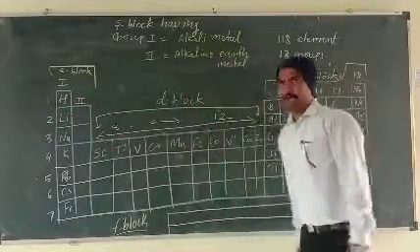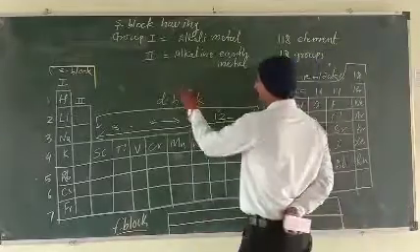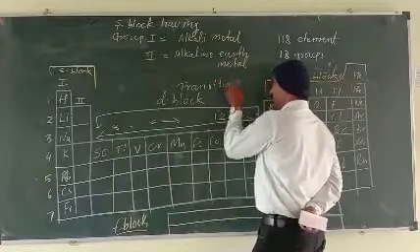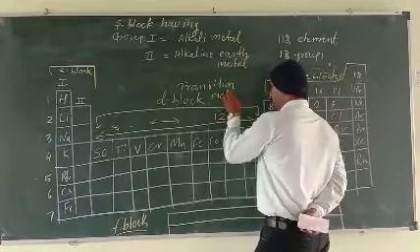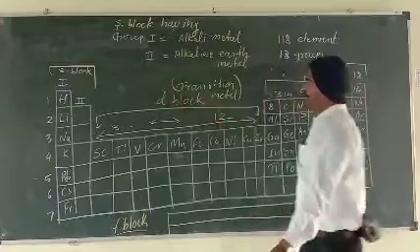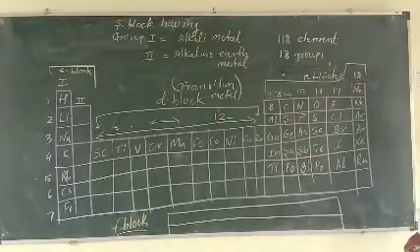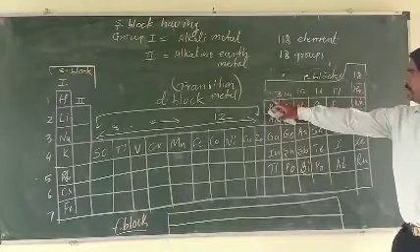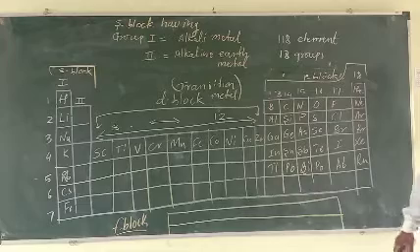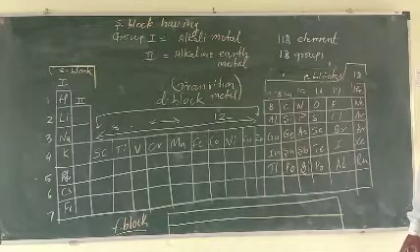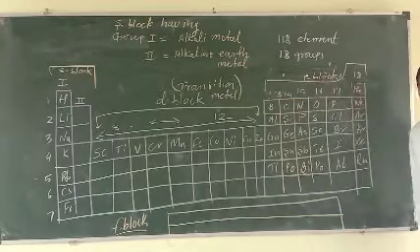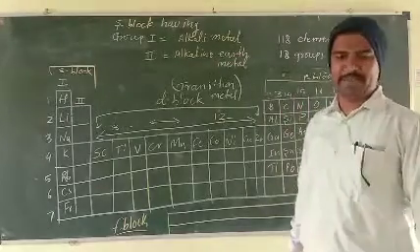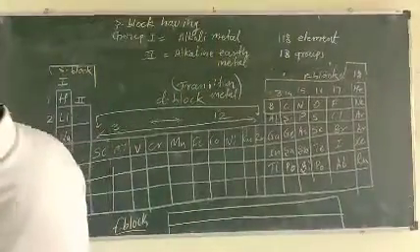What about the D block? D block is also called transition metal. Which one? Transition metal. Now this is the P block. P block has groups 13 to 18. What is the range of the P block? 13 to 18. Some metals, non-metals and metalloids are present. Which elements are present in your P block?